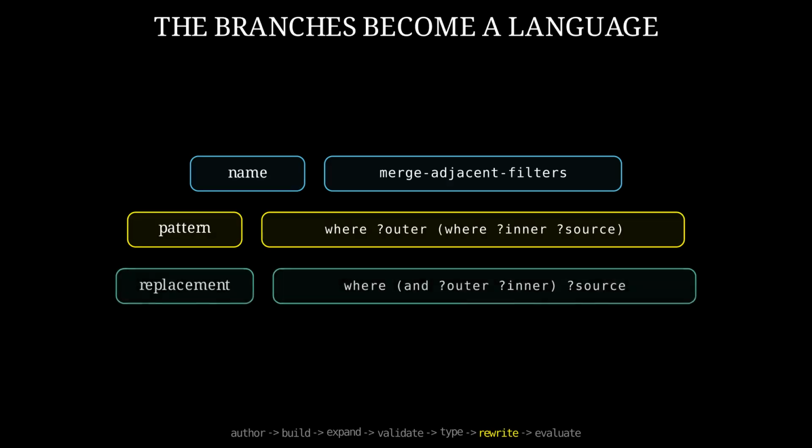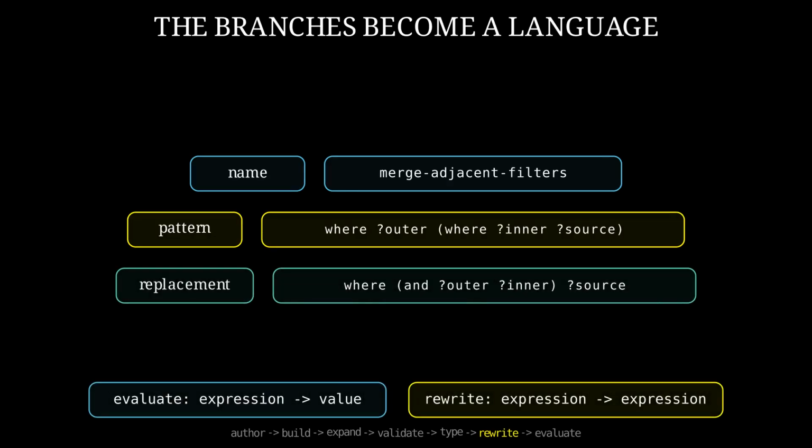Make that hidden language explicit. A rewrite rule is data with a name, a pattern, and a replacement. The pattern says which tree shape is admissible. Named variables say which subtrees to remember. The replacement says how to assemble a new expression from those bindings. Evaluation maps expressions to values. Rewriting maps expressions to expressions.